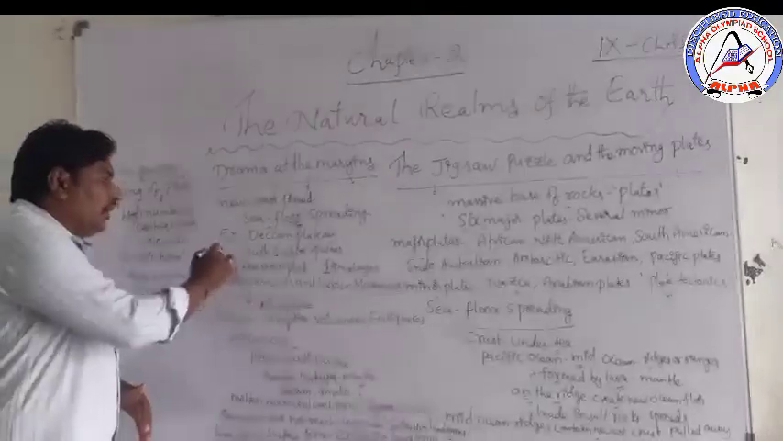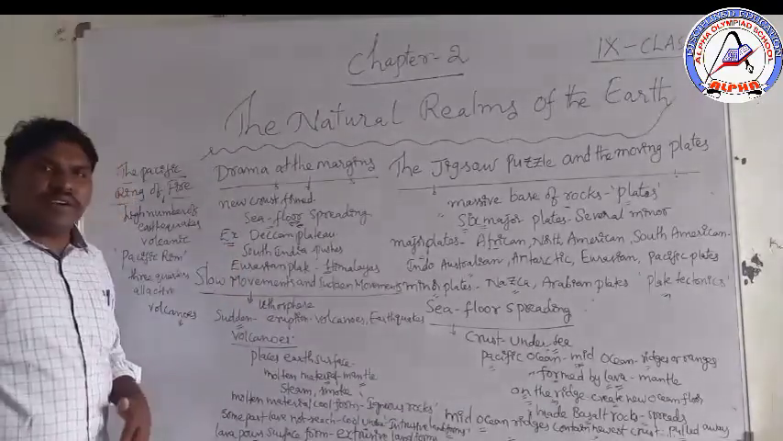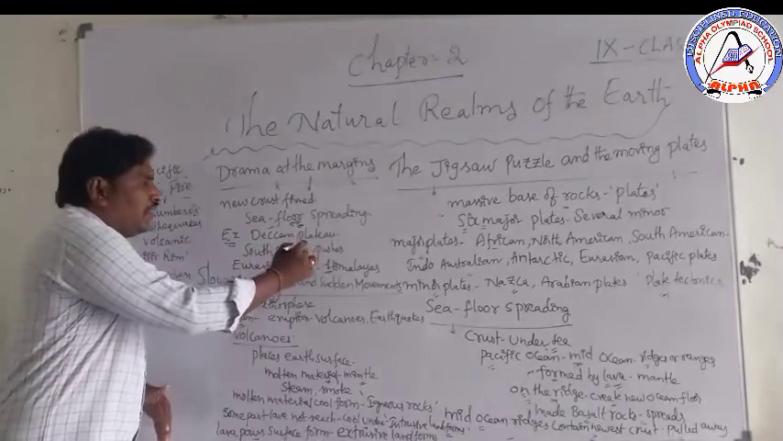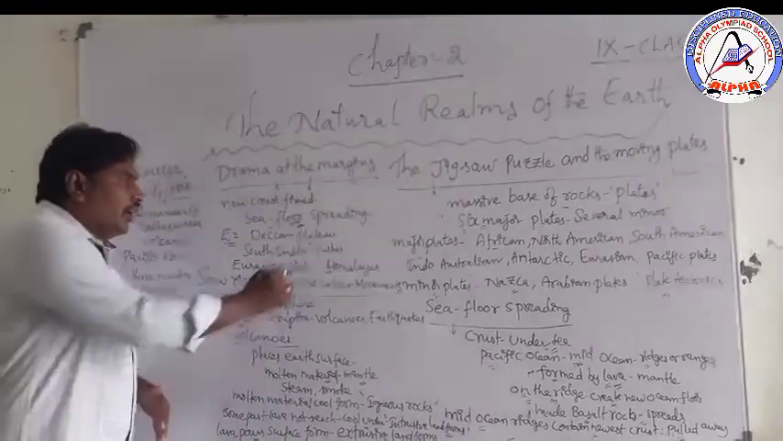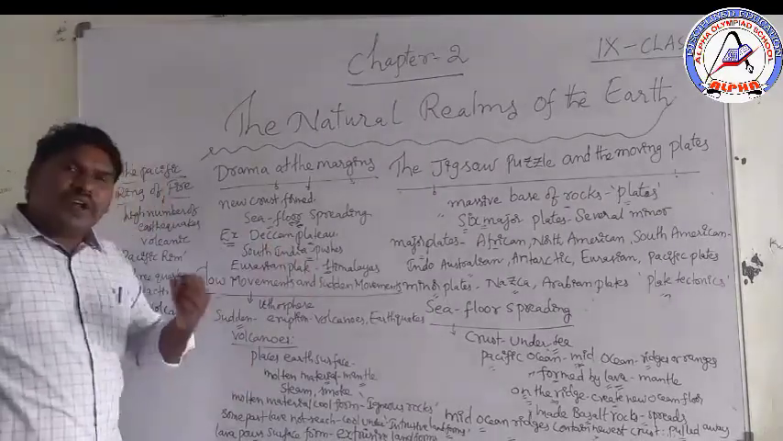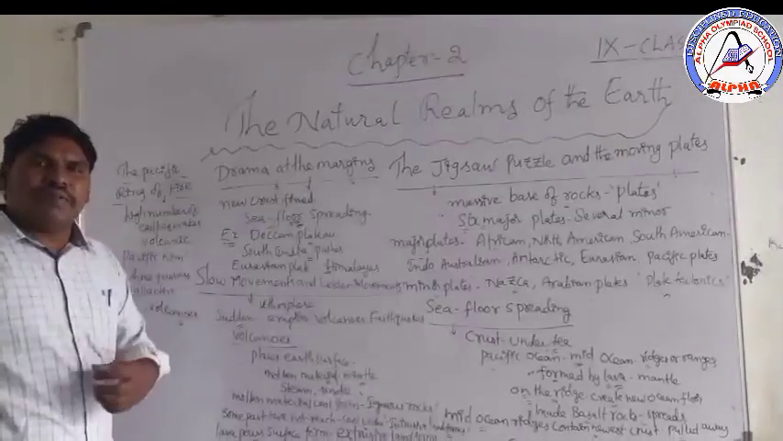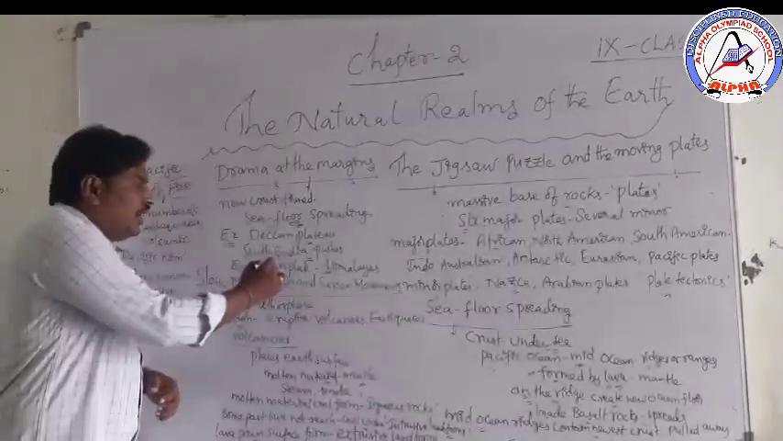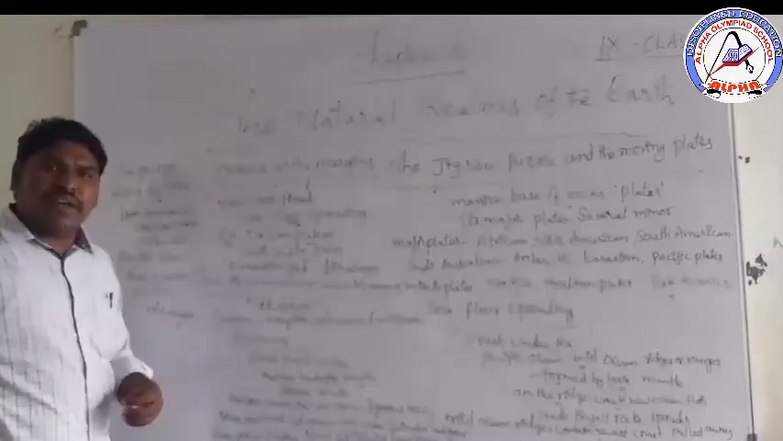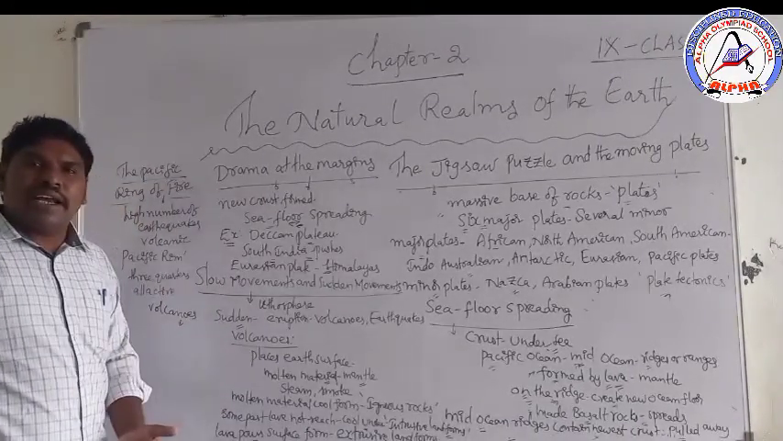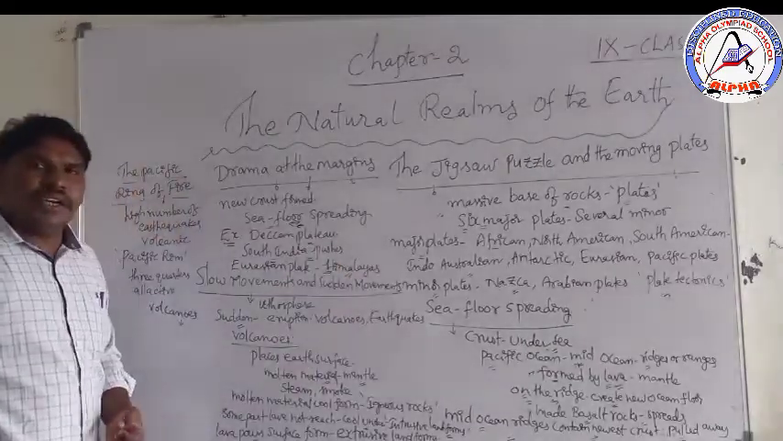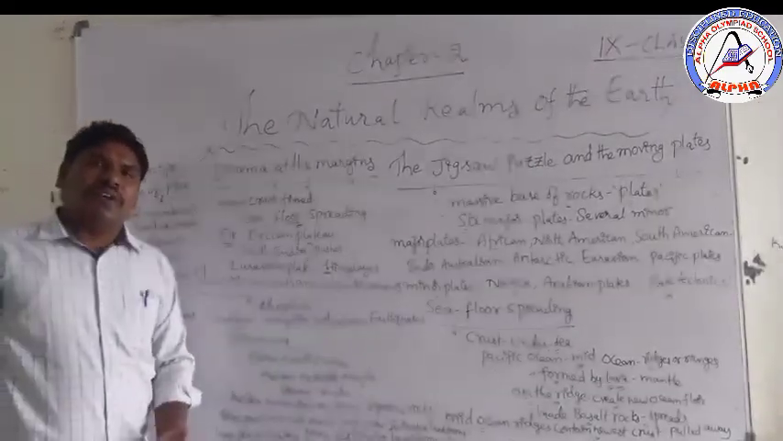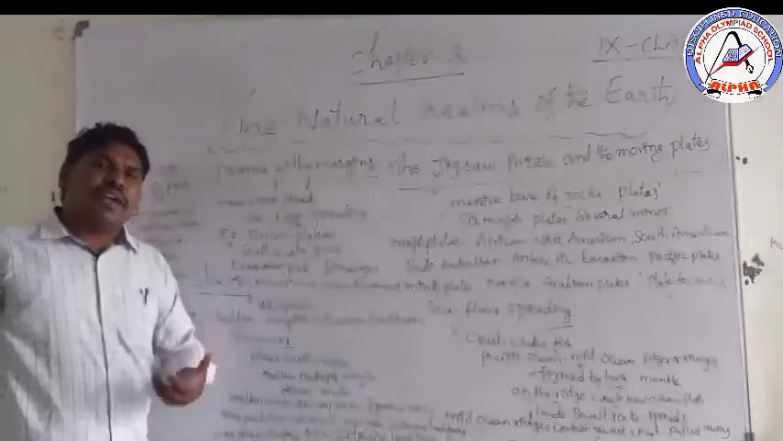For example, here is the Indian plate. The Indian plate, the Deccan Plateau of South India, pushes against the Eurasian plate. When it goes under, it forms the Himalayas.